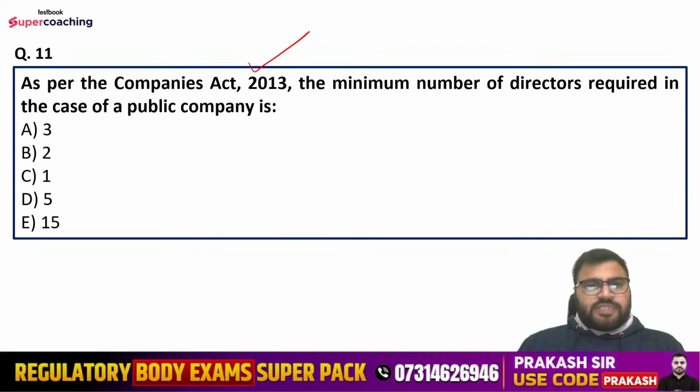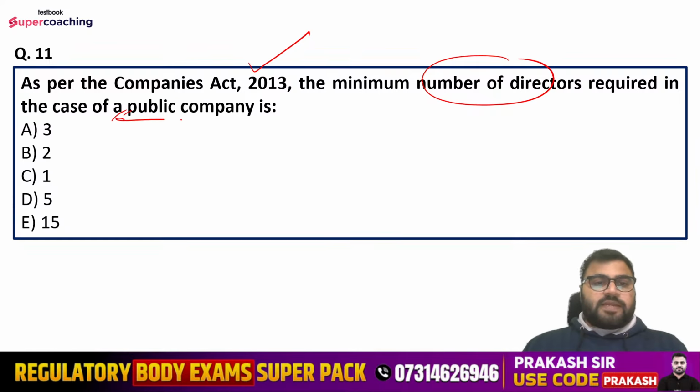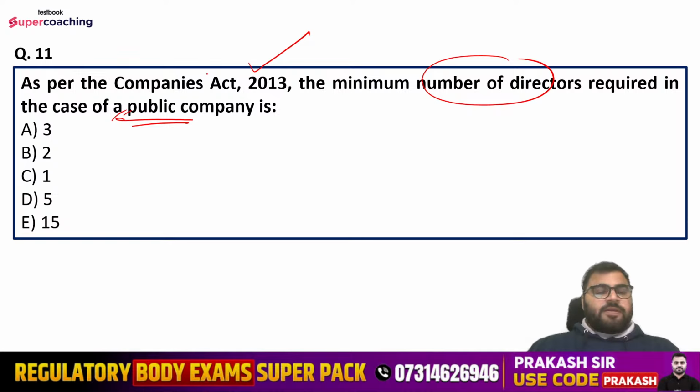As per the Companies Act 2013, the minimum number of directors required in the case of a public company is, options are 3, 2, 1, 5 or 15. Minimum number of directors required in the case of a public company. This is the question. Read it very well. Don't be confused with a private company. It is a public company we are discussing here.